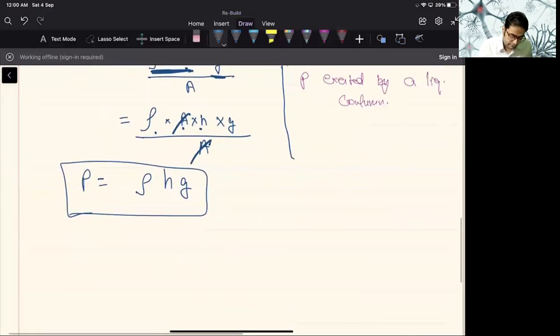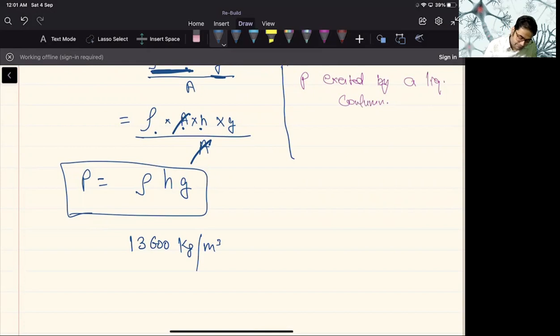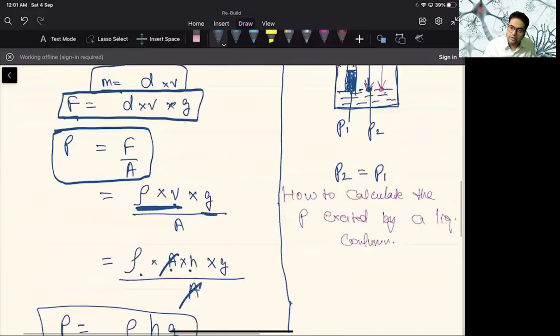Now, my dear student, how can we calculate it? The density of mercury is 13,600 kg per meter cube. G will be taken as 10. So this is the density of mercury. G is 9.8, we will take 10. Okay, fine. It was observed that at sea level, the height of this mercury column is 76 centimeter or 760 millimeter.